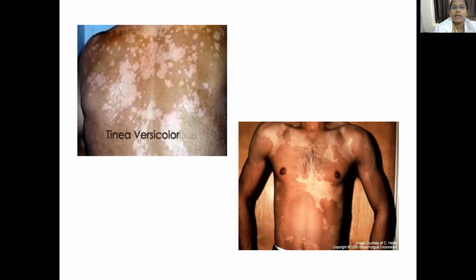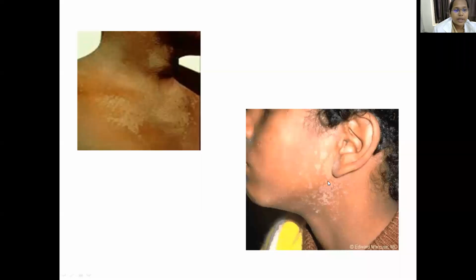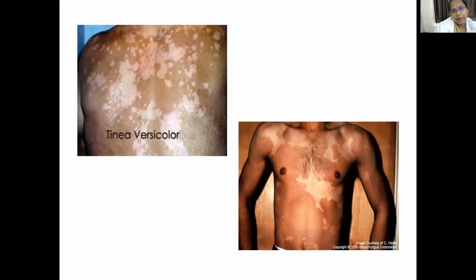These are the images showing your tinea versicolor infection. As I told you, this includes your back. So this is tinea versicolor on the back. This is the chest area and this is the abdominal area, which are mostly infected. We also see the infection in the upper arms and in the neck regions. We have hypopigmented areas like this. If you look at the image, you can get confused with vitiligo also.